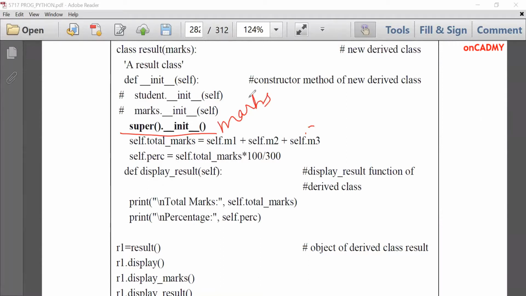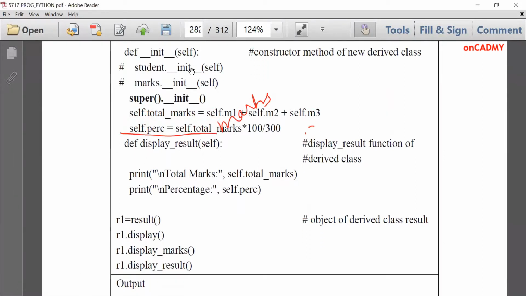Now we are going to create an object R1 equal to result. Then init of this result class will be called and control will go up. It will call the constructor of its previous class, which is marks, and will take the input of marks of 3 subjects, M1, M2 and M3.